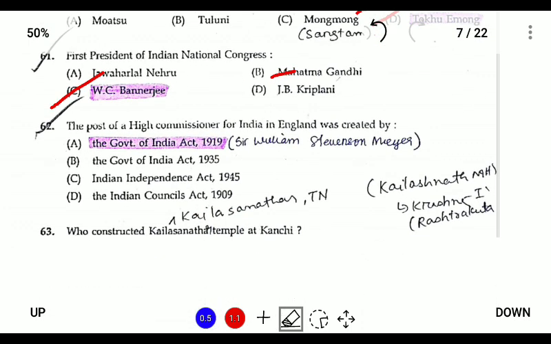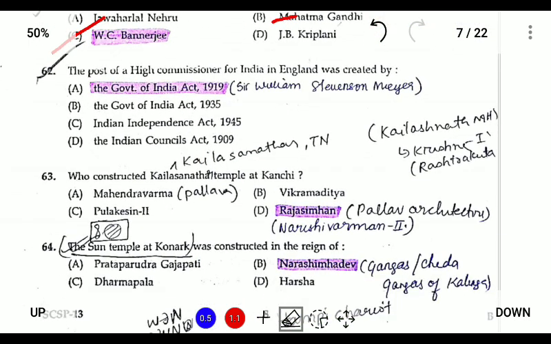So next, the position of High Commissioner. The position of High Commissioner for India was created by the Government of India Act 1919, and Sir William Stevenson Meyer was the first High Commissioner. And the Act of 1919 provided for diarchy in the provinces. So the powers of the states were divided by the Act of 1919.